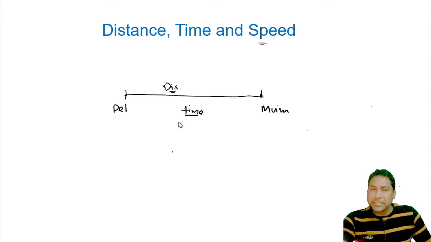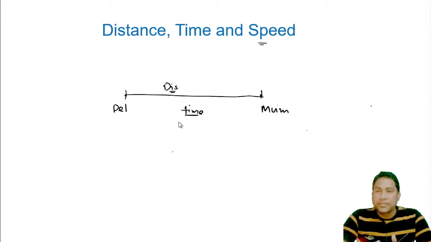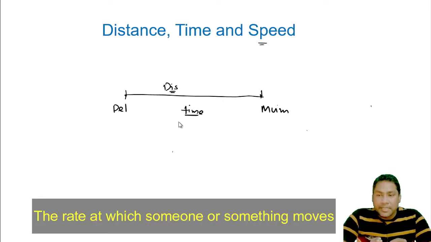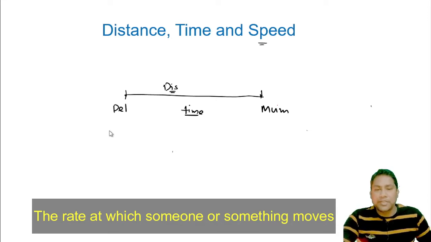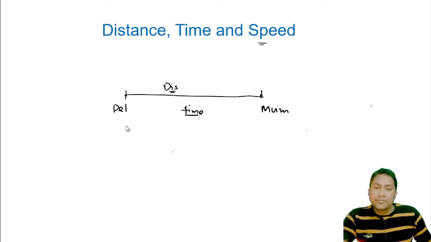What is speed? The rate at which someone or something moves from one point to another. While we are traveling from Delhi to Mumbai by aircraft, the time will be less because the speed is more. So speed is the rate of what? Distance and time.